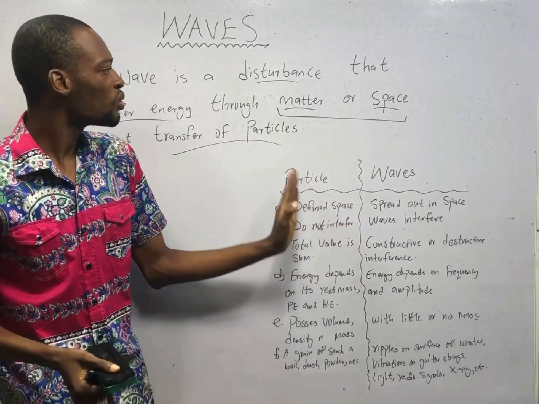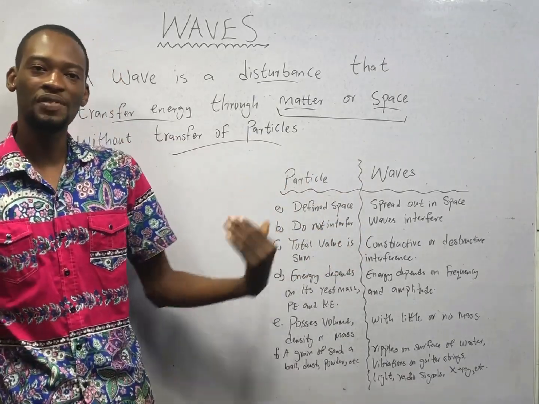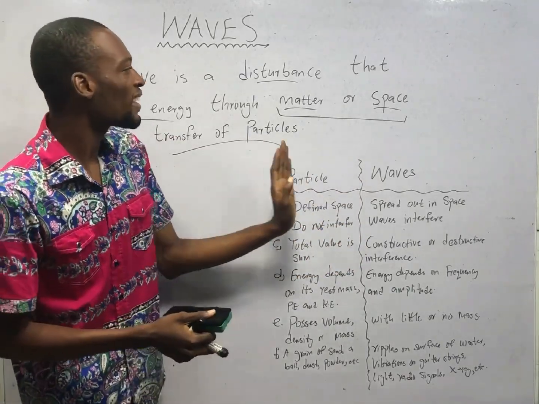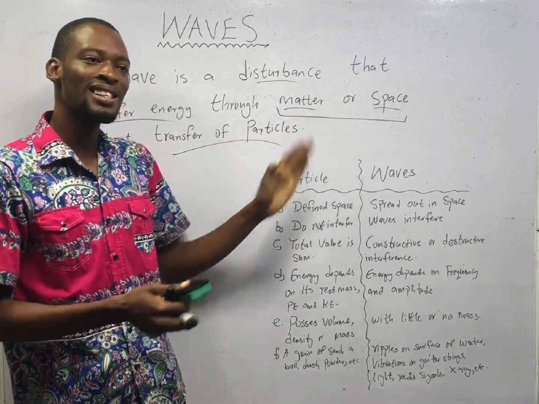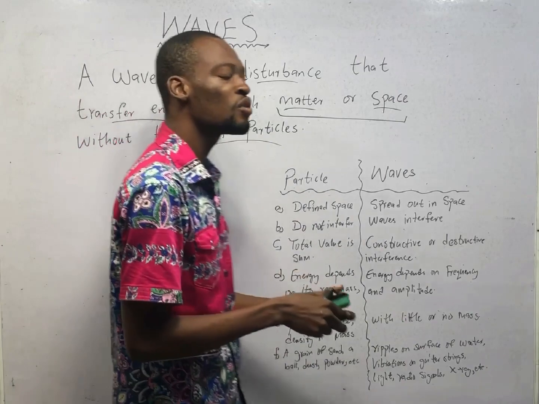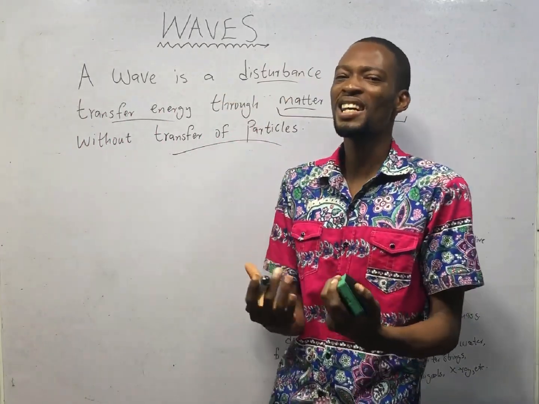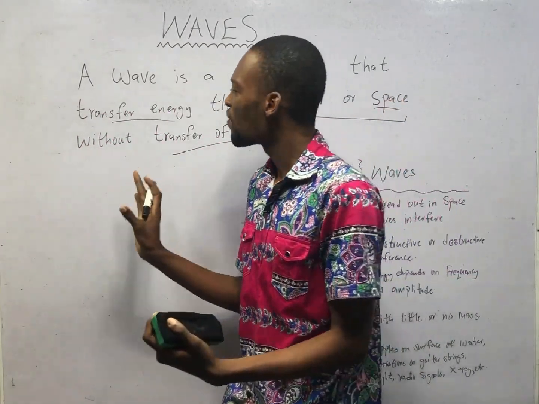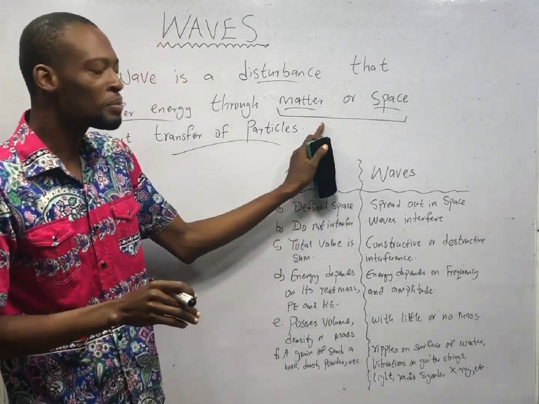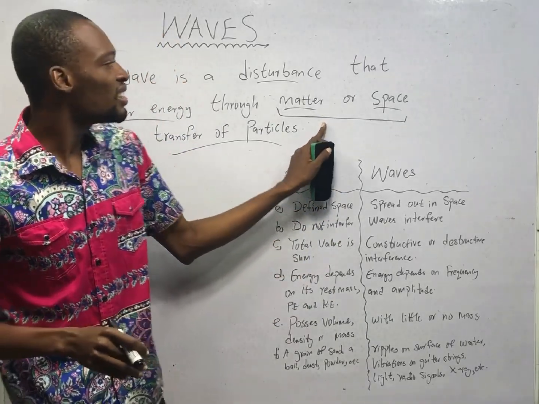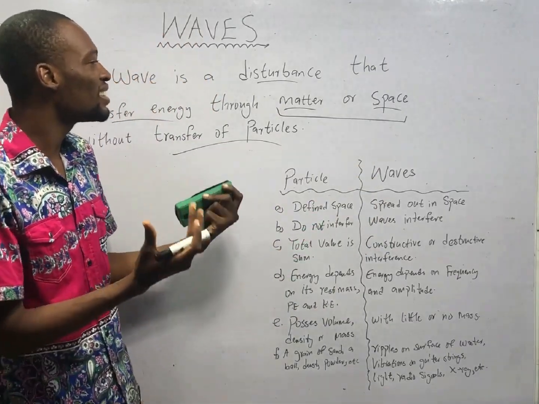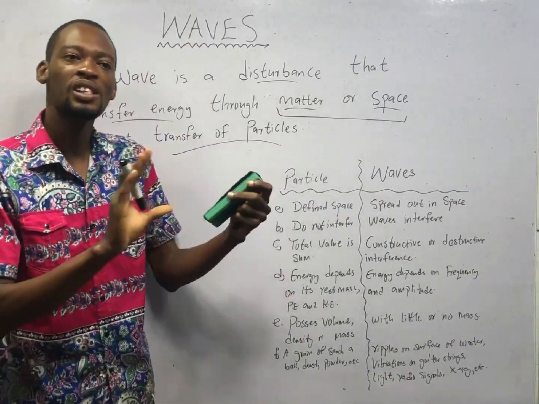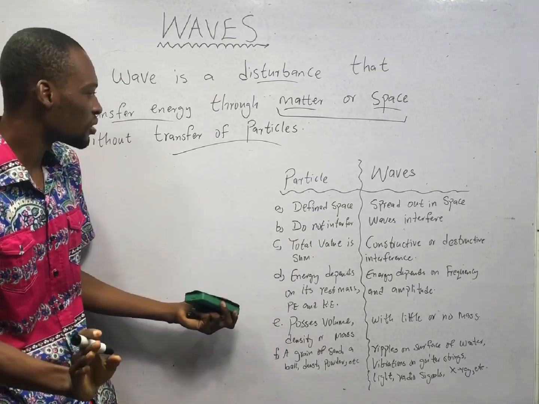This takes us to types of waves or classification of waves. There are waves that need matter to transfer energy. In that case, we say that these waves, they need material medium. There are also waves that don't need matter to transfer energy. They need only space. In that case, we say that these waves, they do not require material medium.